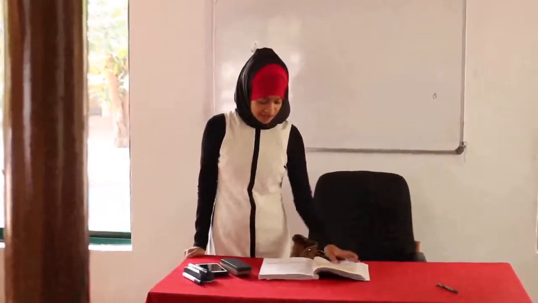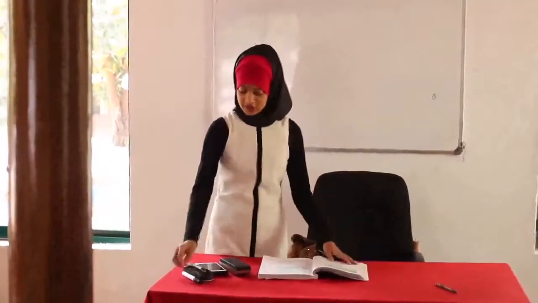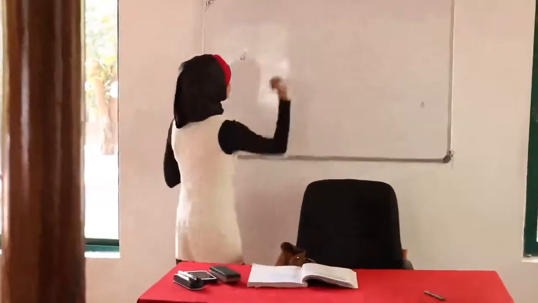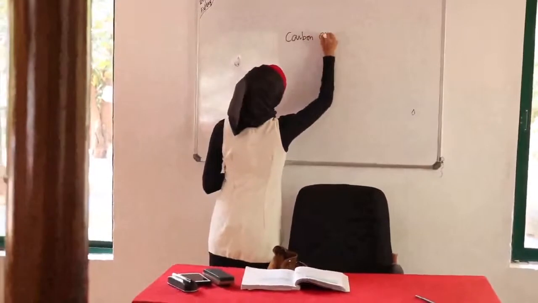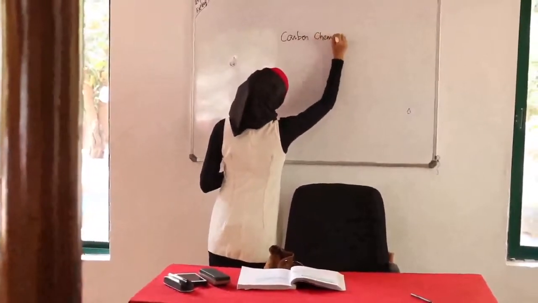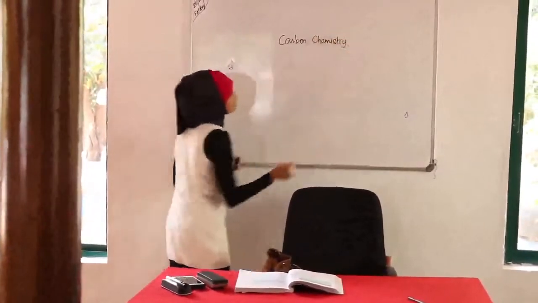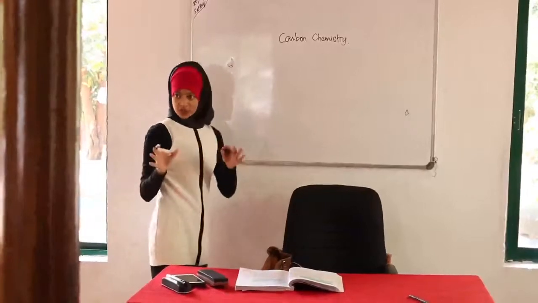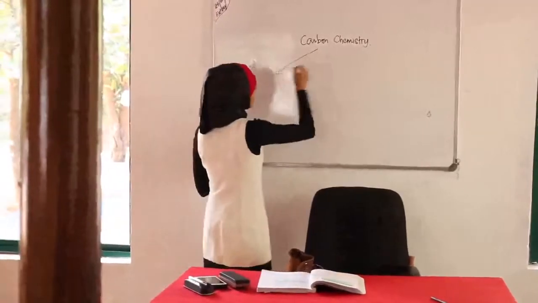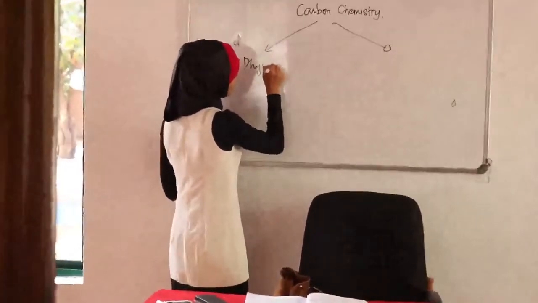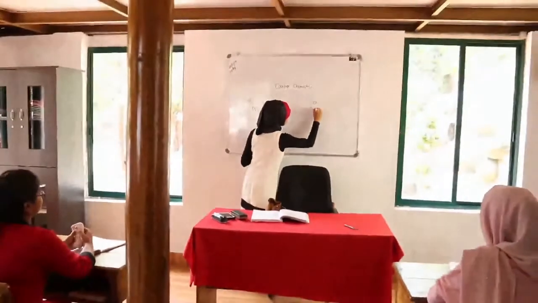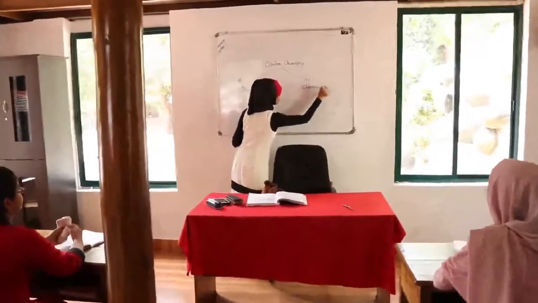So I'll start from the beginning and I'll tell you how to study this chapter before I actually teach this, okay? So this chapter, this is carbon chemistry. Okay? So mainly this chapter in your textbook is divided into its physical properties and chemical properties. What's the difference between the two?